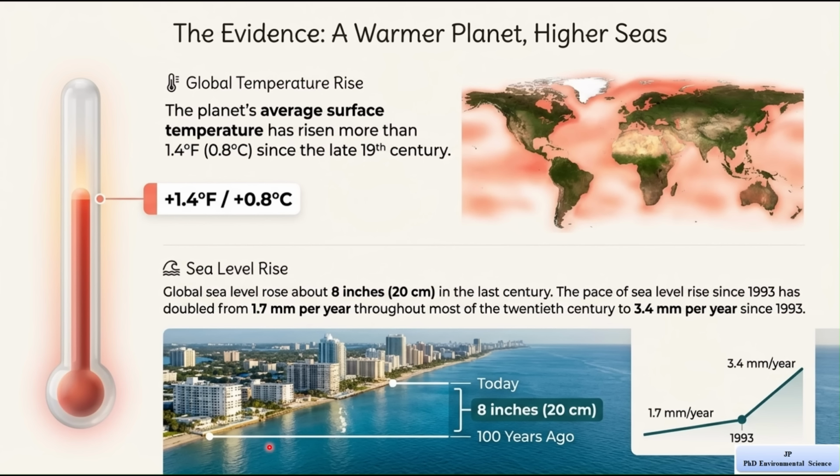Now you may ask why sea levels are rising. One reason is that as the earth gets warmer, ice in glaciers and polar regions melts. Another reason is that warmer water expands, which increases the volume of the oceans. So, in summary, we can say that Earth's average temperature is increasing, and at the same time, sea levels are rising, and doing so at a faster rate than before. These are strong pieces of evidence that climate change is really happening.